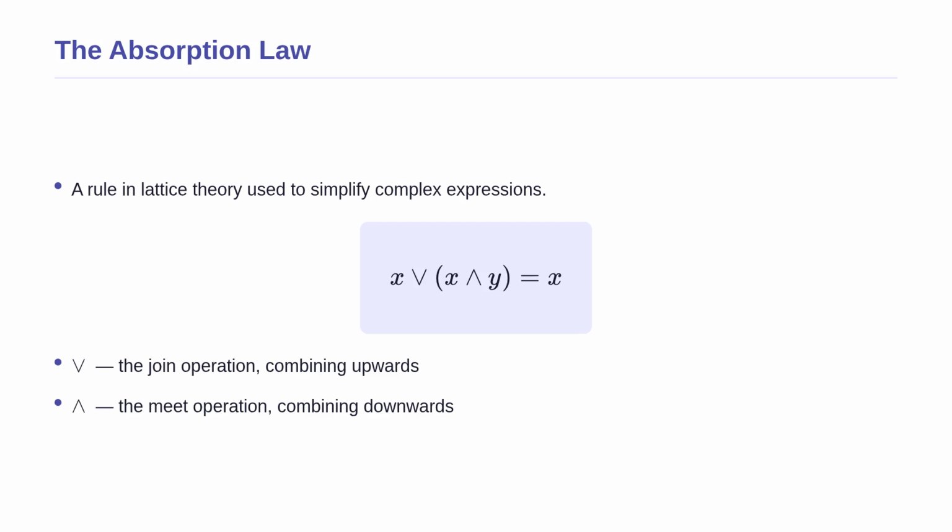Let us look at a slightly more complex formula from lattice theory, called the absorption law. Conceptually, this rule is used to simplify complex expressions. It tells us that if you combine an element upwards with a downward combination, the result collapses back down. In the formula, the V-shaped symbol is the join operation and the wedge shape is the meet operation. If you change the value of y, it does not matter because the variable y is completely absorbed and disappears from the final result, leaving only x. Let us see how to dualize an equation with multiple operations.